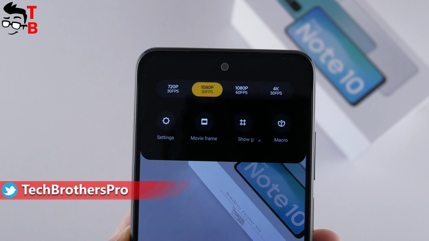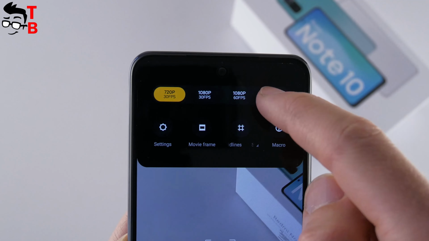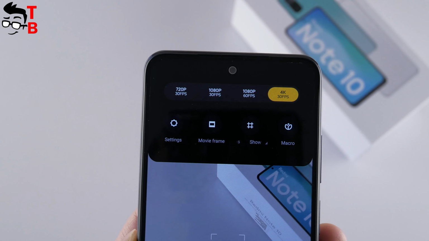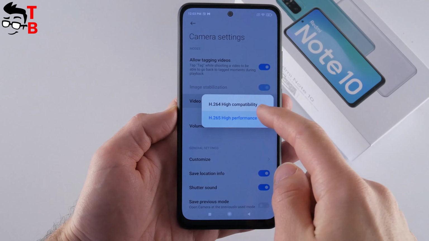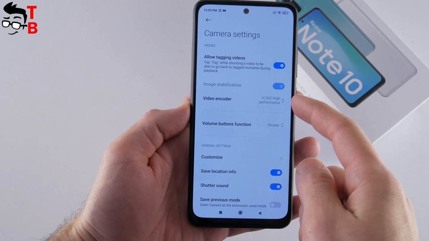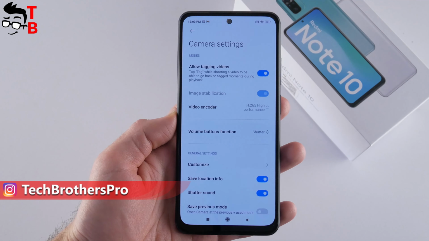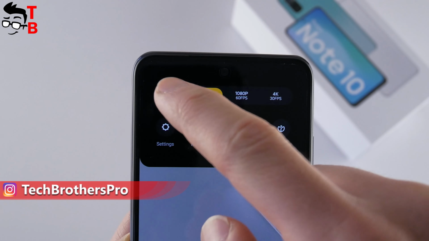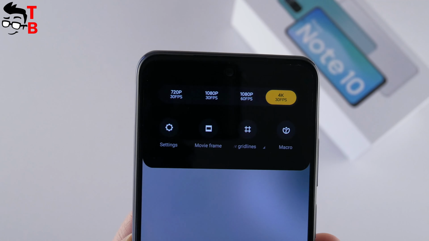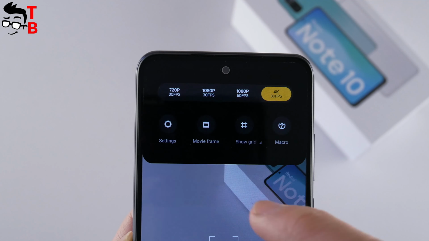In the video settings, you can choose video resolution from 720p 30fps to 4K 30fps. I noticed that the image stabilization is not available in 4K 30fps and 1080p 60fps resolution. If you want a smooth video, then you need to record in 1080p 30fps. I will show you video samples later.